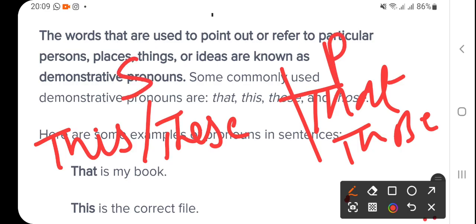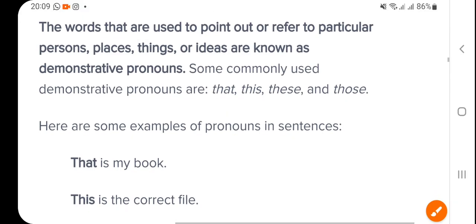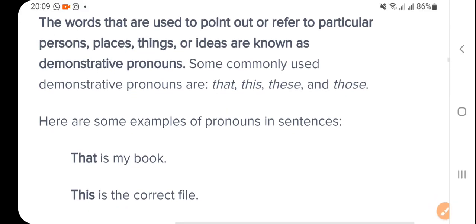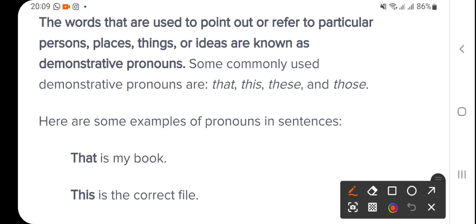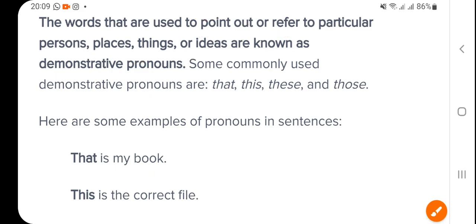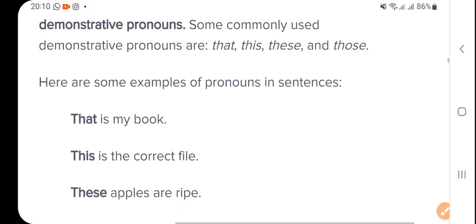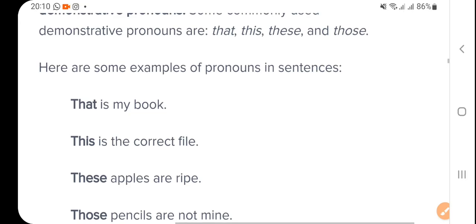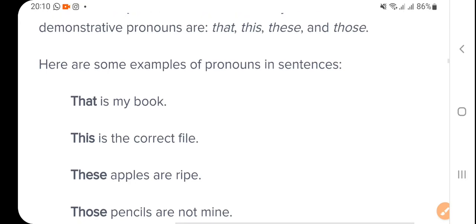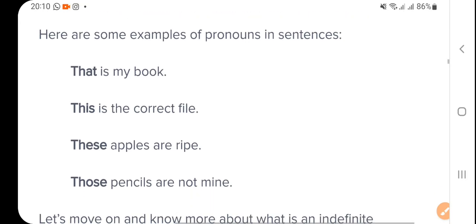Now see what this is. The words that are used to point out or refer to a particular person, place, thing, or idea are known as demonstrative pronouns. Always take care, a pronoun is used instead of a noun. Some commonly used demonstrative pronouns are this, that, these, those, as I have already told you.